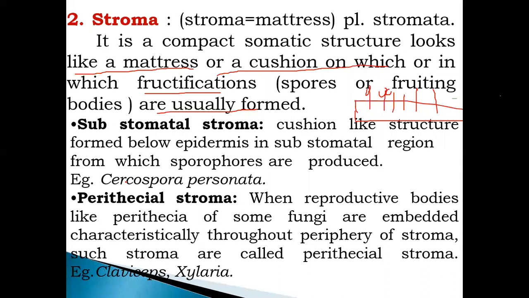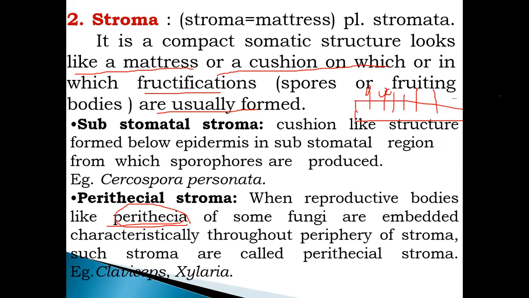Next one, perithecial stroma. When reproductive bodies like perithecia of some fungus are embedded characteristically throughout the periphery of the stroma, such a stroma is called perithecial stroma. Perithecia, which we will study in the next chapter on sexual and asexual reproduction, is the reproductive body of the fungus, and in this perithecia there is the formation of spores.